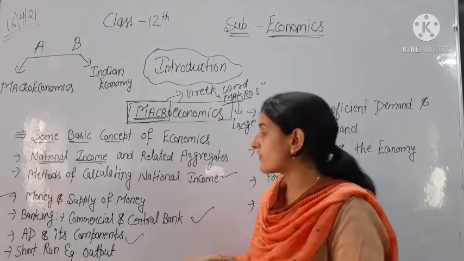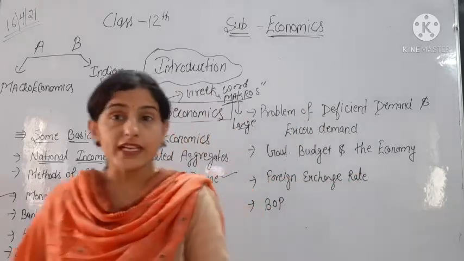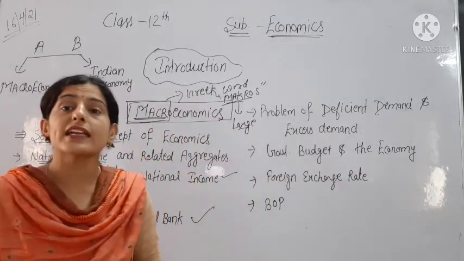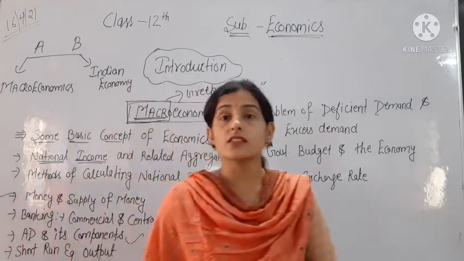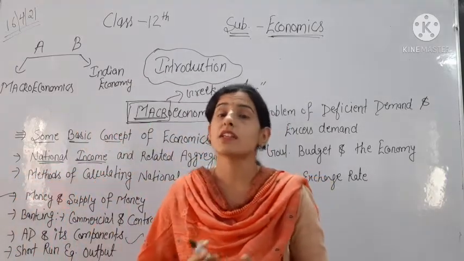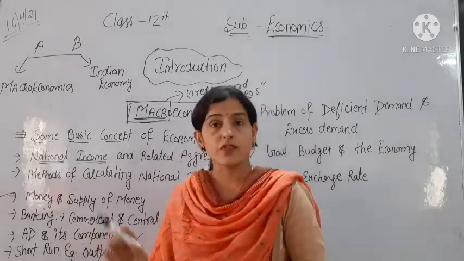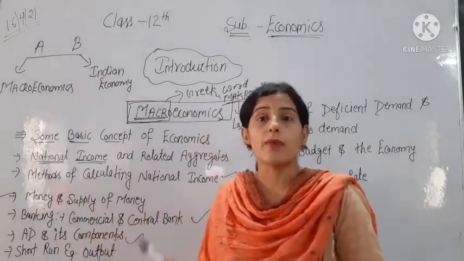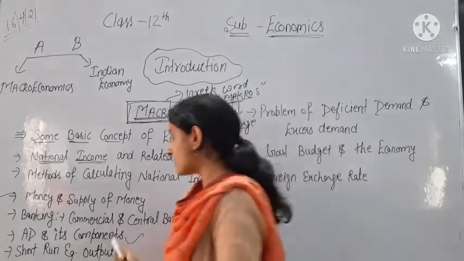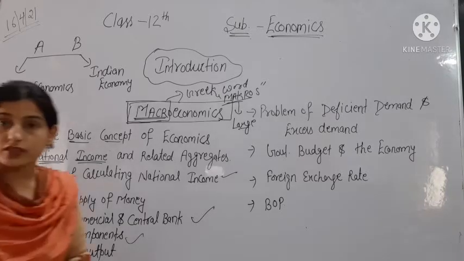Then next chapter we have AD and its components. So what is the meaning of AD? AD means aggregate demand. As in microeconomics in 11th we discussed demand, what is demand, what is law of demand. In this chapter in macroeconomics we will discuss aggregate demand, means total demand of the economy, and its components.